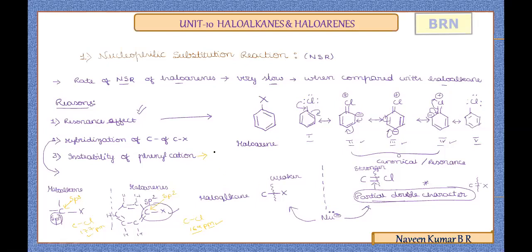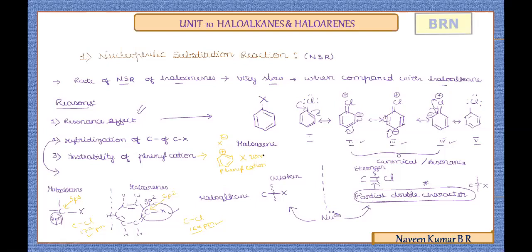instability of phenyl cation. Once the halogen C-X bond is cleaved, X will acquire a negative charge as halide ion, and the carbon acquires a positive charge. If you take whatever this phenyl cation formed, this phenyl cation is not resonance stabilized, hence the stability of the compound is not there.